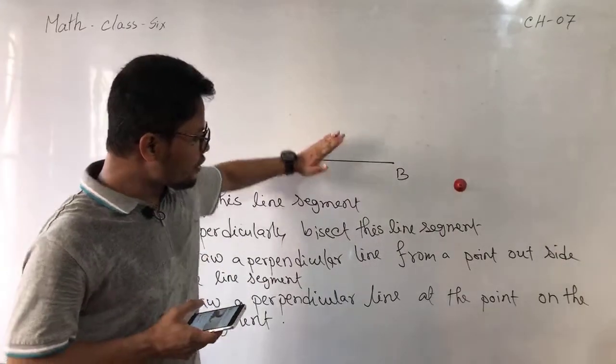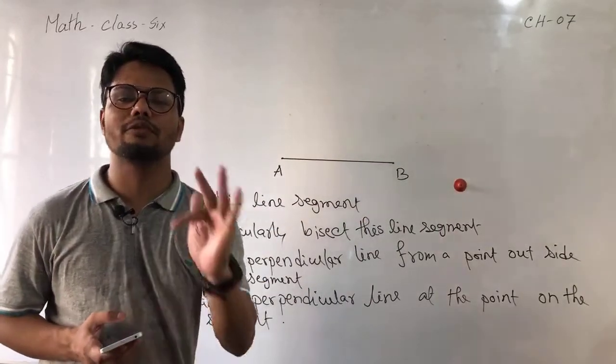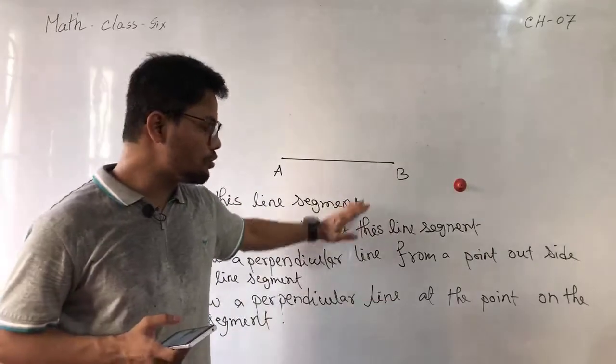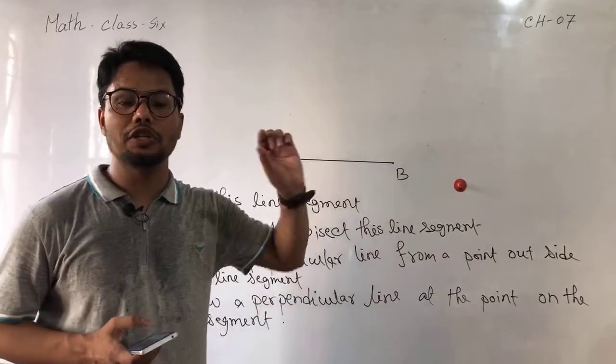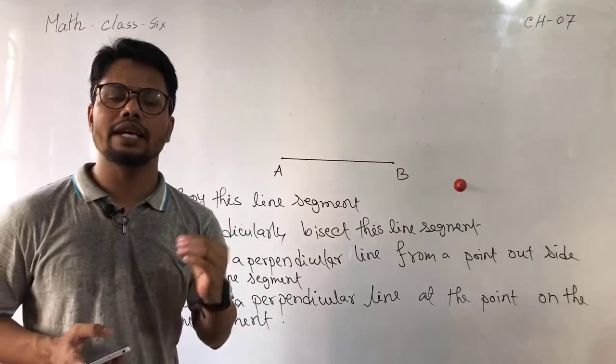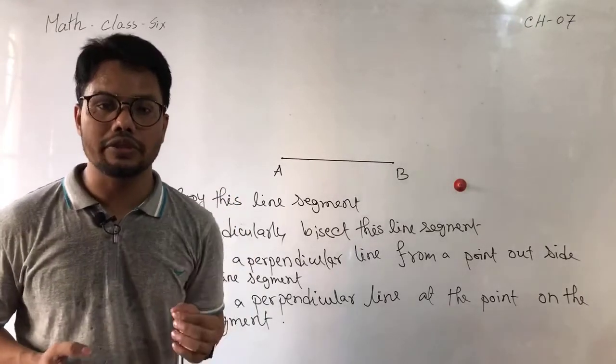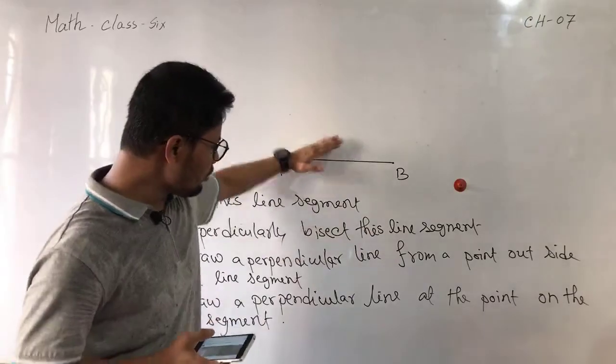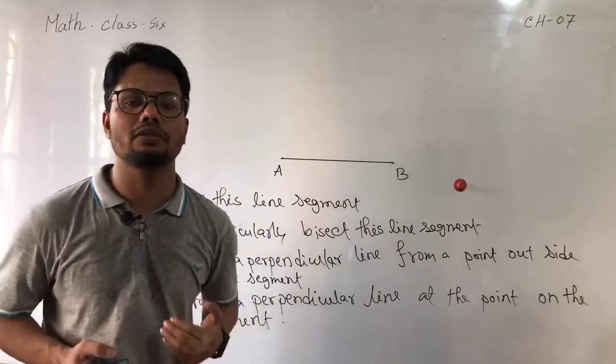I think these are the only 4 types of construction you have to answer in your exam. This is your syllabus. How to make an angle copy or how to bisect an angle is not connected with your syllabus in the upcoming exam. So only these 4 types of question you have to answer in your upcoming exam.